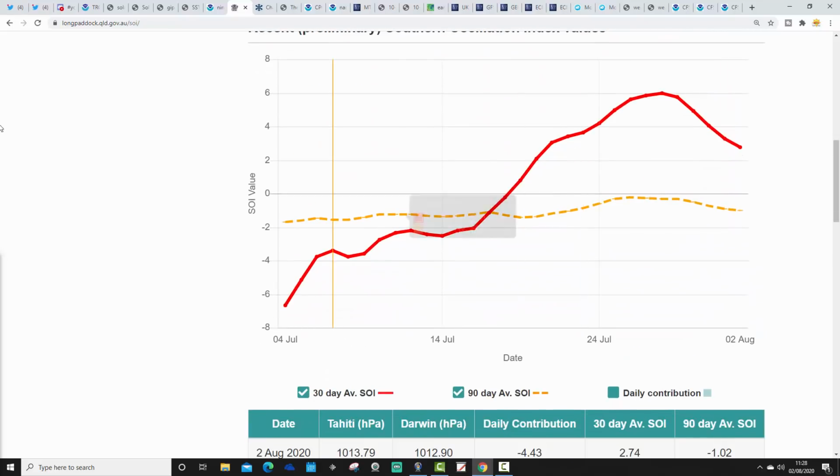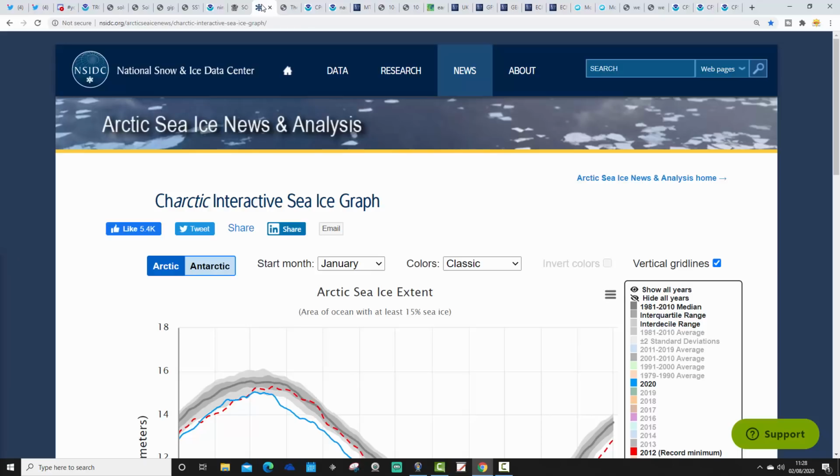Overall, the SOI 30-day average, which is this red line, has trended more positive from where we were at the beginning of July, down here, to where we are at the end of July, which is up there. So obviously we did trend much more positive with the SOI 30-day average over July. We've ticked down a little bit over the past few days, and we should wait and see where that goes. I expect it won't tick down all that much more, and I think we're moving towards a weak La Nina, so I think we'll see the SOI going increasingly towards a more positive phase over the next few weeks and months. Arctic sea ice extent next.